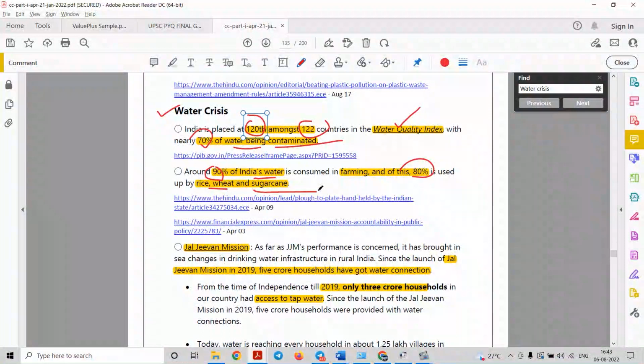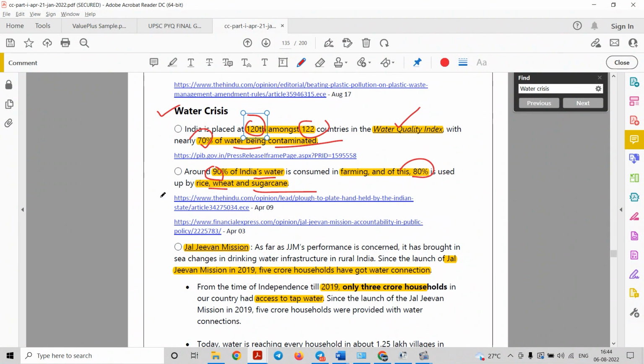So that is a kind of loss for India. Even though we are exporting rice, we know that crops like sugarcane and rice require a lot of water. And we know that there are some regions, even though they are drought prone, that still utilize underground water to grow crops like sugarcane. So this is a kind of drawback for India.